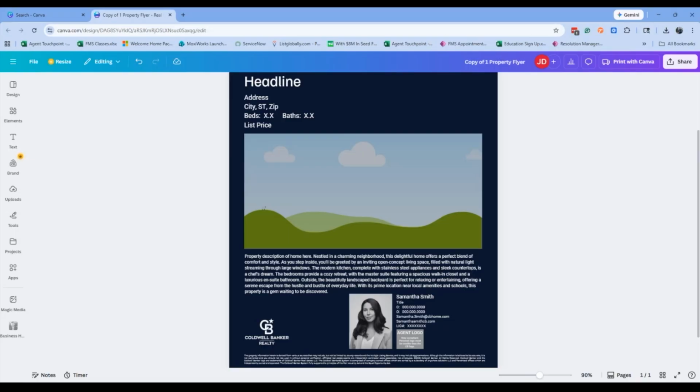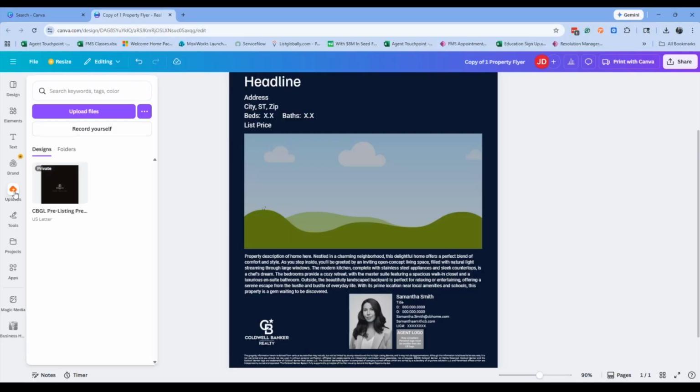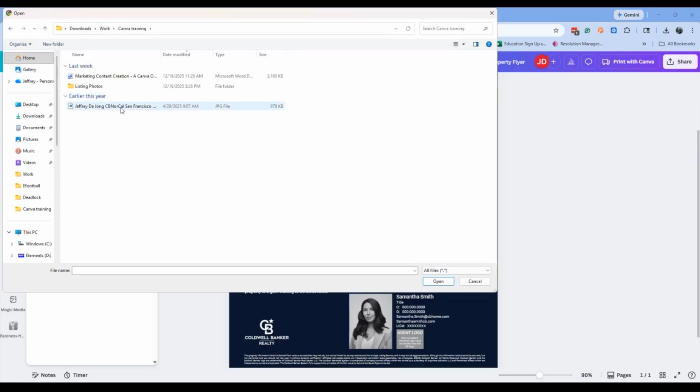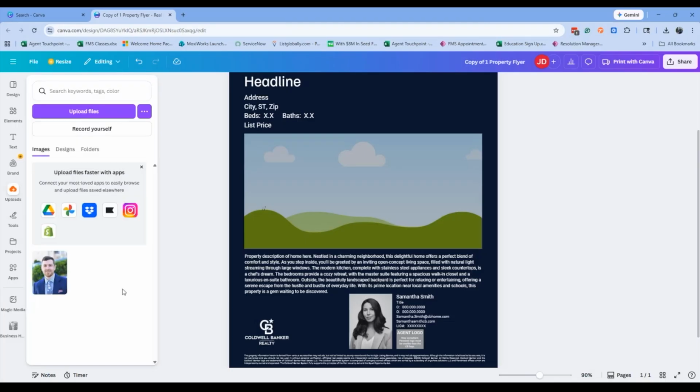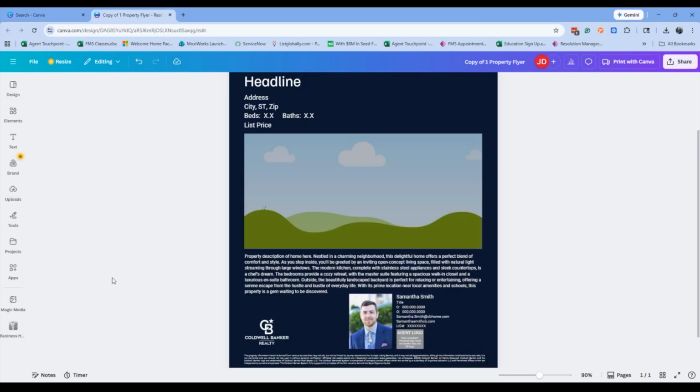To upload my headshot into this design, I'm going to click on Uploads over on the left, and then click on Upload File. Then I can simply locate my headshot on my computer. Once that upload has been finished, I can simply drag and drop my photo from my image library into the template.